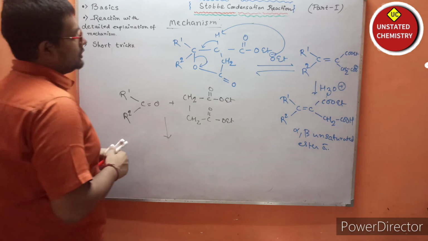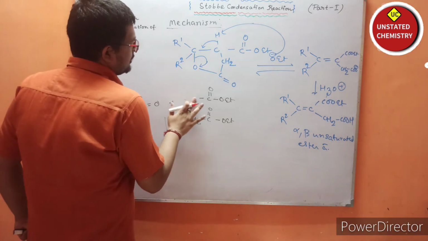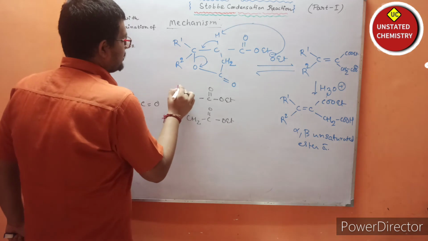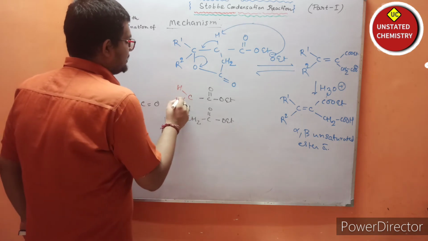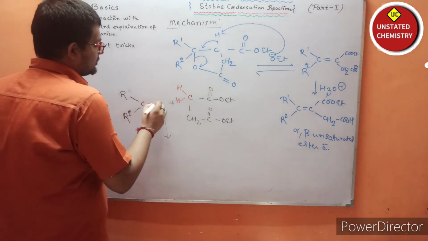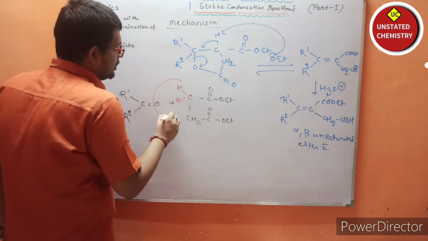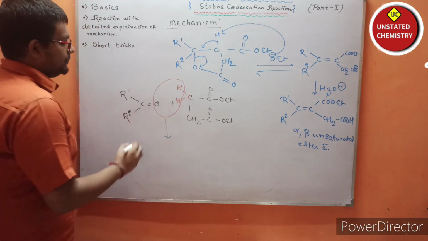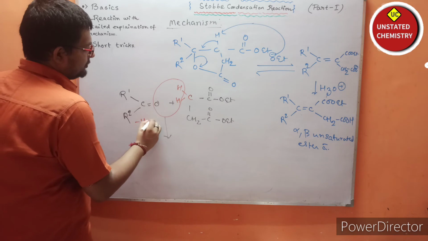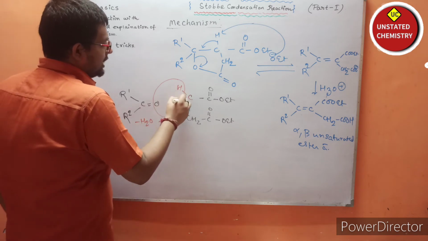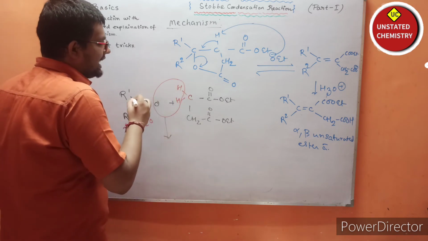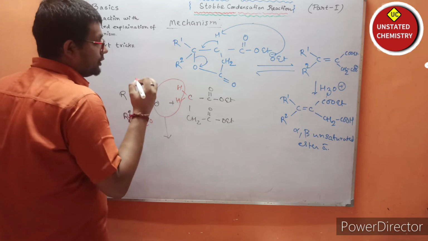These two hydrogens can be written in this fashion, and this oxygen and these two hydrogens will eliminate from this system.